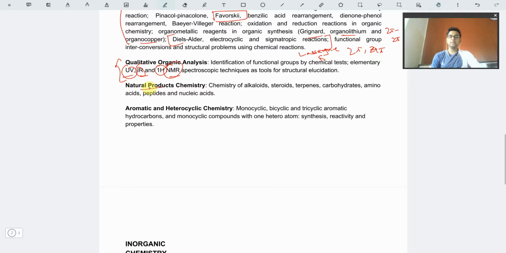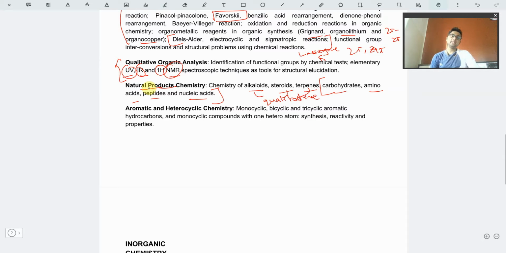Then the major part is natural products chemistry, that is alkaloids, steroids, terpenes, carbohydrates, amino acids, peptides, and nucleic acids. Among these, carbohydrates to nucleic acids are extremely important. You will be studying them in detail in every way possible, taking reference from all kinds of books. You have to study them properly, solve questions properly, and study them equally. But for the alkaloids, steroids, and terpene parts, you just need to have a qualitative idea. Nothing more than that will be asked in the exams.